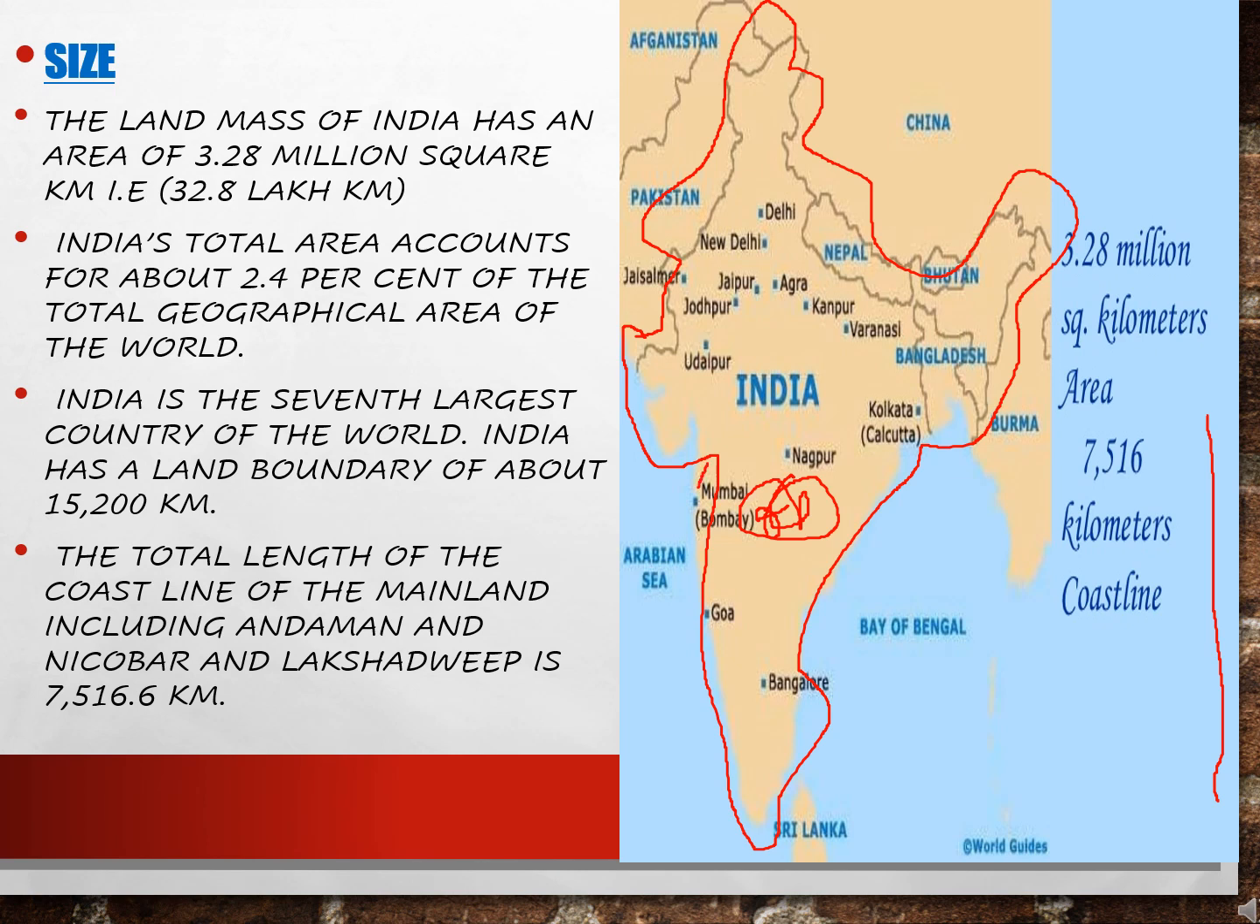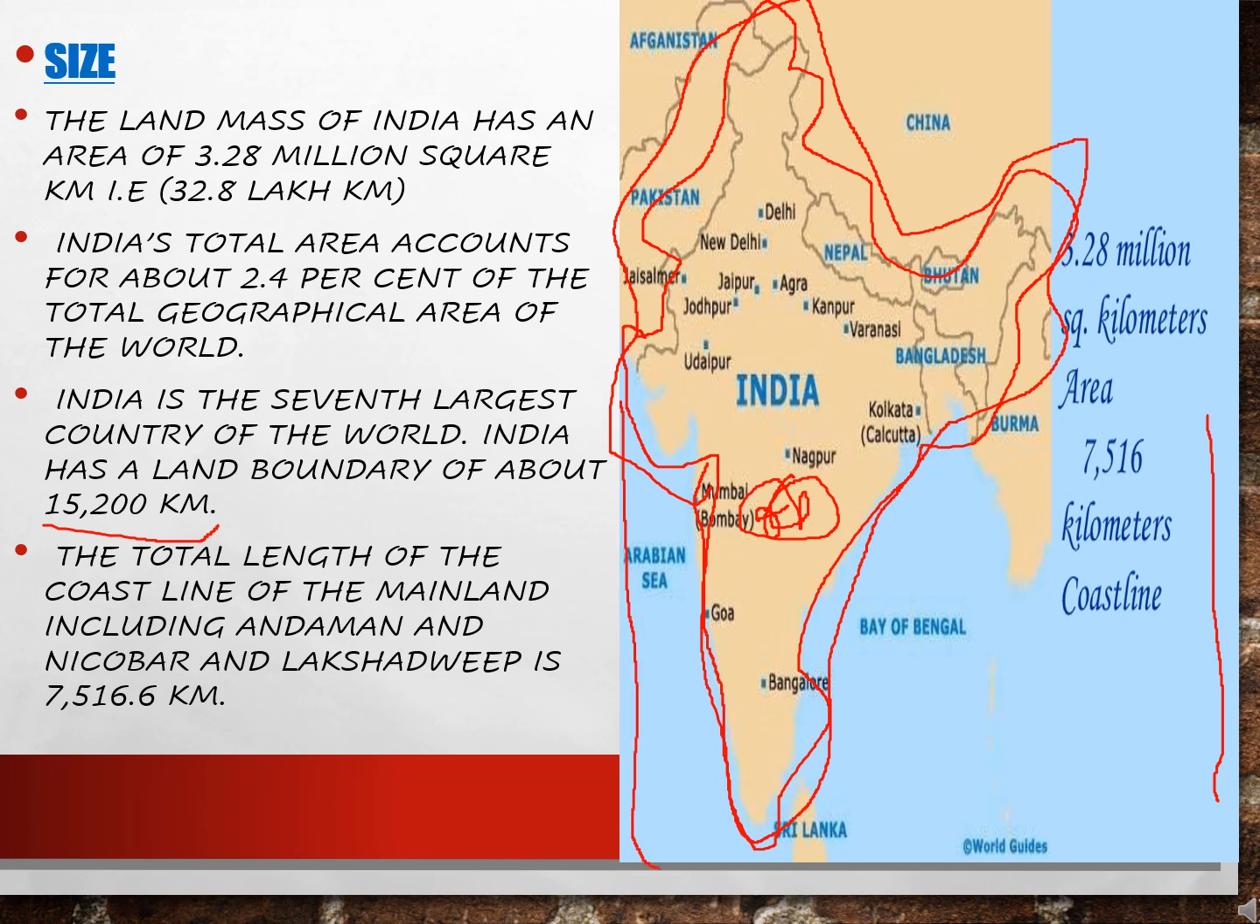The land boundary is this, children, okay? They are talking about the land boundary, right? You can see this portion, the whole of India, it is about 15,200 kilometers. The total length of the coastline of the mainland, the coastline is this. You can see the Bay of Bengal and the Arabian Sea are part of India.